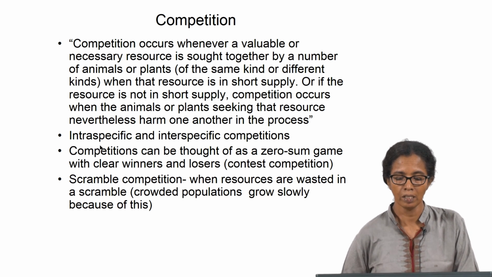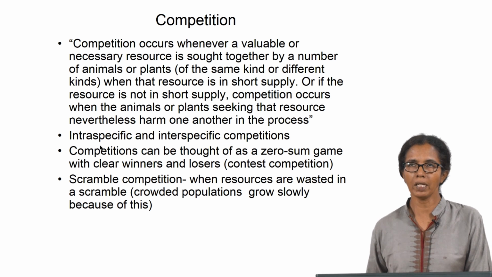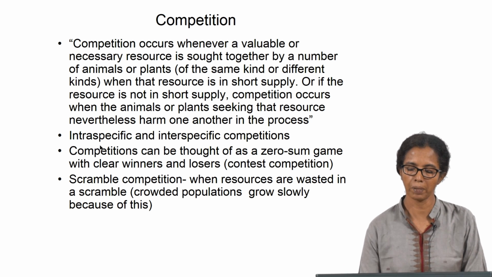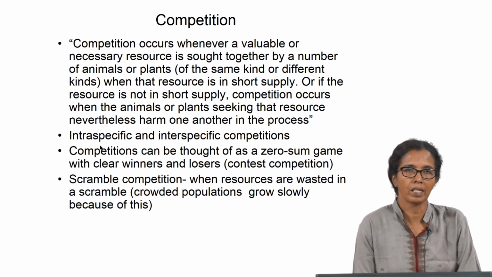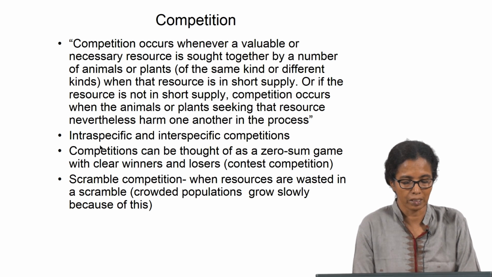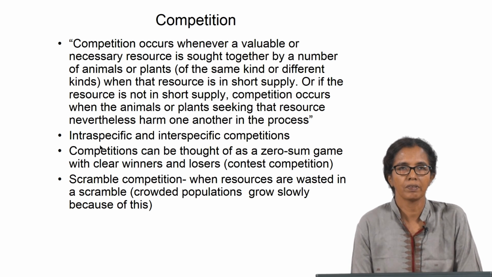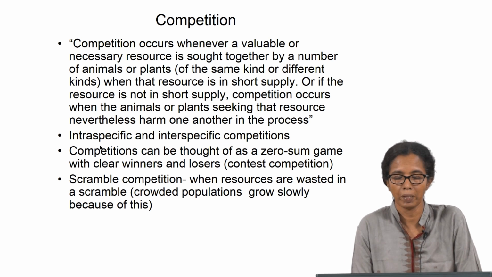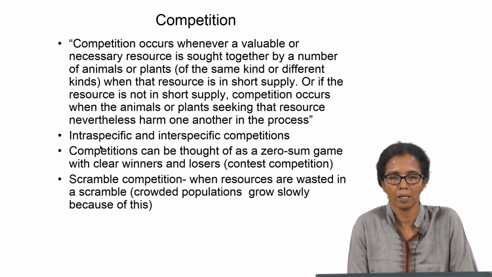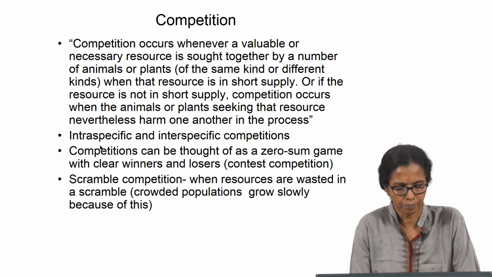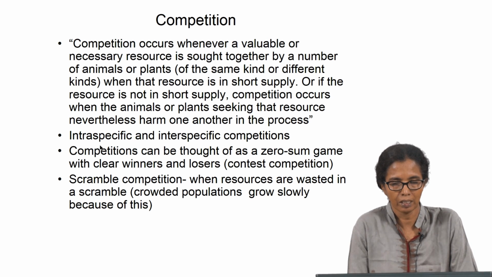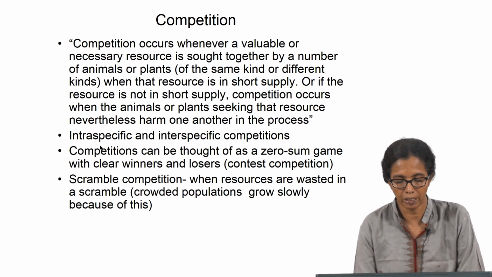There is no need for the resource to be in short supply. Even if plenty of food is available, sometimes the animals and plants seeking that resource can harm one another, and that is also known as competition. Intraspecific and interspecific competitions are possible: intraspecific is the competition within the species, among members of the same species, and interspecific competition is between different species. Let us say for the same food resource, two species are competing, for example a grazing land where different species of animals come and compete for the same food source. How do they survive?